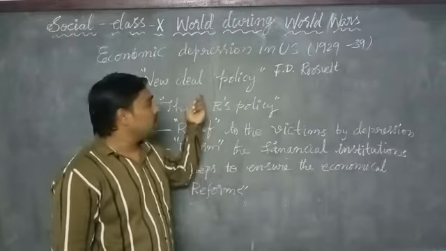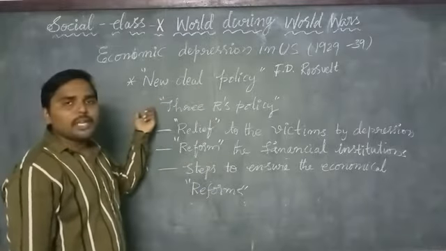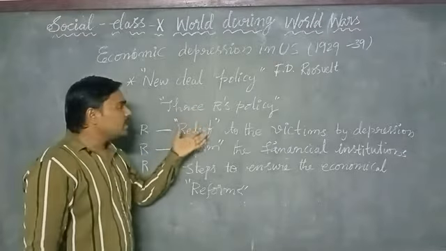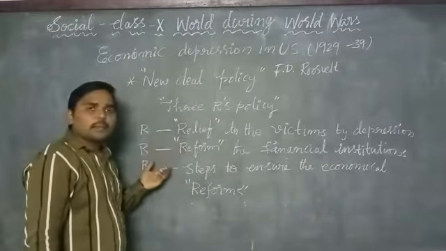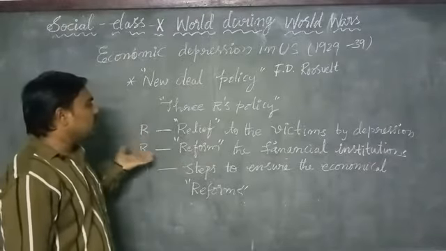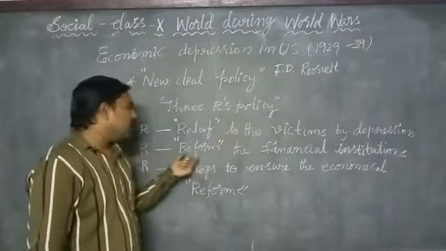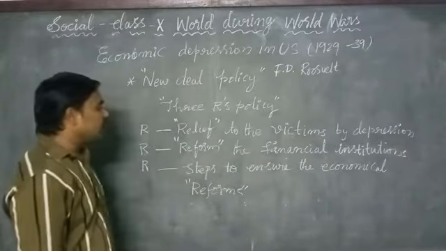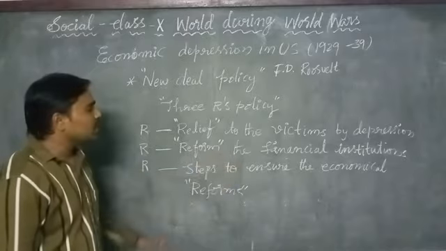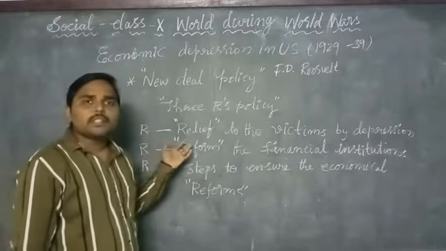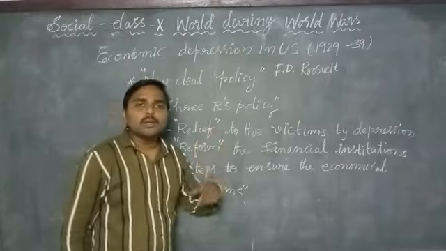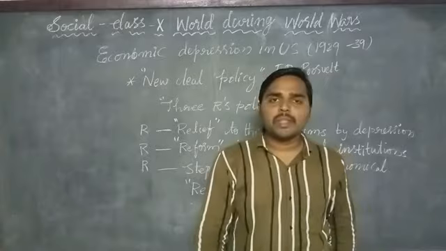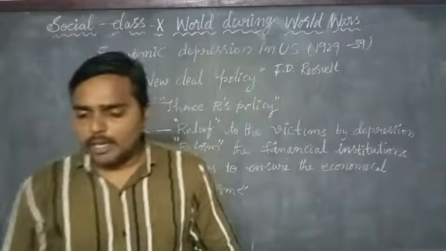This follows the 3 R's policy: relief to the victims of depression, reform of the financial institutions, and steps to ensure economic recovery. He followed these three ways to overcome the depression.